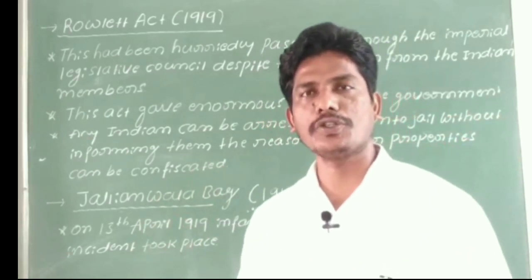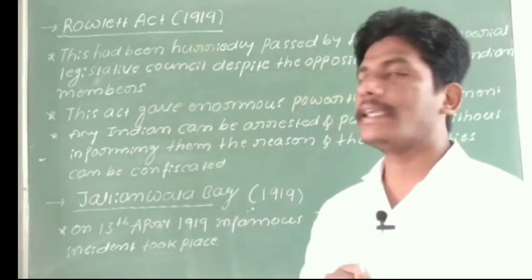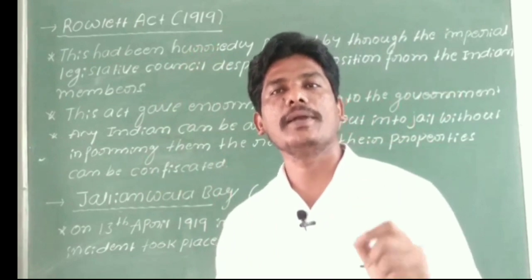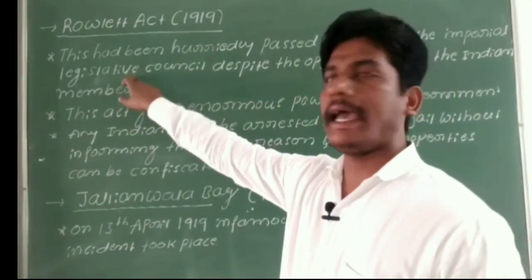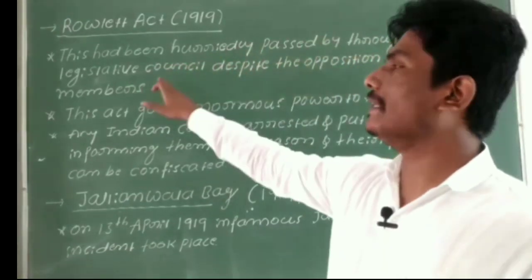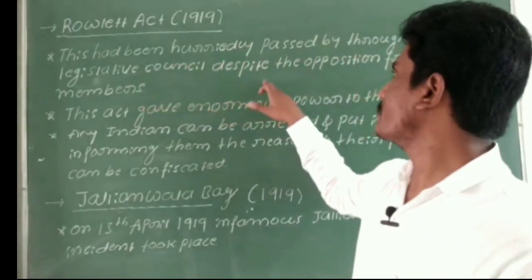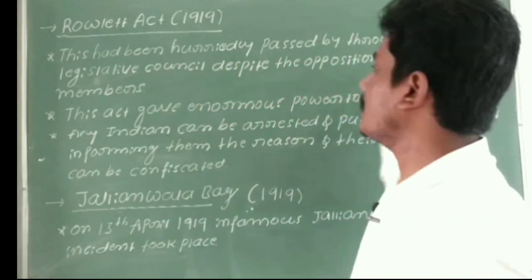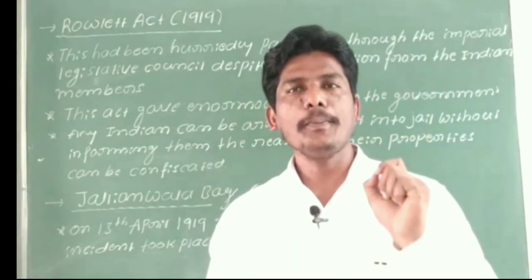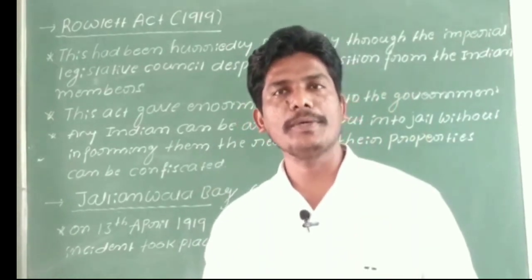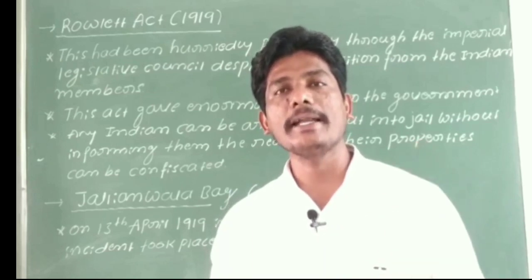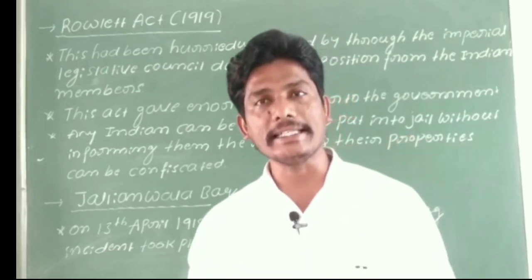In the year 1919, the British government imposed the Rowlatt Act. This act was hurriedly passed through the Imperial Legislative Council despite the opposition from the Indian members. Here is one important question everyone has to remember: why did the British government pass the Rowlatt Act in India?